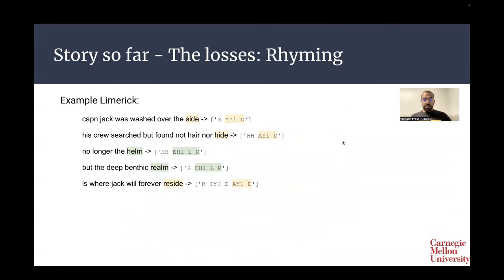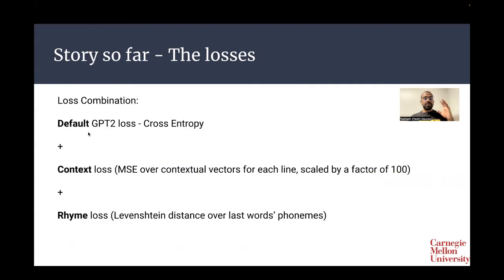Let's talk about rhyming loss now. In the rhyming loss, we specifically see that the first 2 lines and the last line have the same rhyme. We create phonemes of these specific words and the other rhyme scheme words as well, and try to calculate the Levenshtein distance of all of these pairs. Well, the story so far has been that we've been able to aggregate all these 3 losses and pass it back successfully to the GPT-2 model.